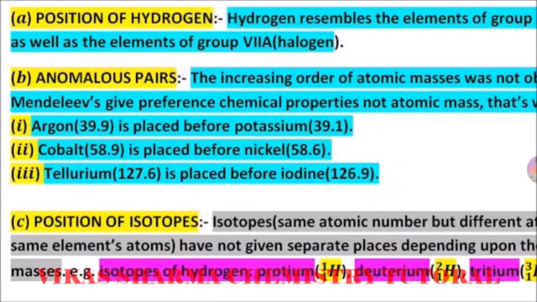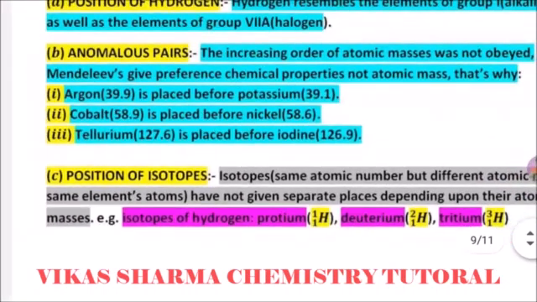It means he put the higher mass first, before the lower mass. So it's a drawback. Cobalt, whose mass is 58.9, is placed before nickel, which is 58.6, and tellurium, whose atomic mass is 127.6, is placed before iodine, which is 126.9. The higher atomic weight he put earlier than the lower. It's also a drawback for Mendeleev, because he gave priority to similar chemical property, and after that took the criterion of atomic weights.